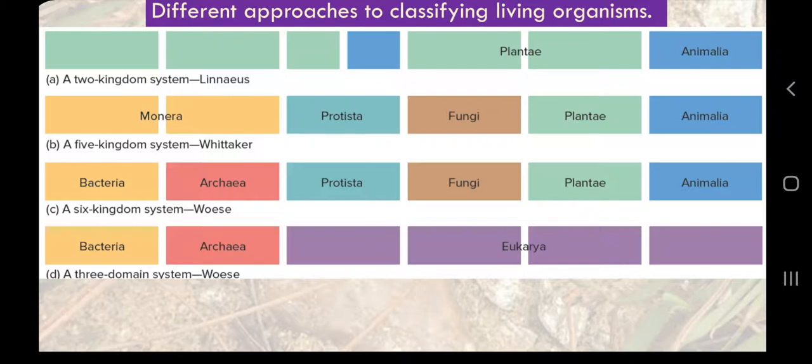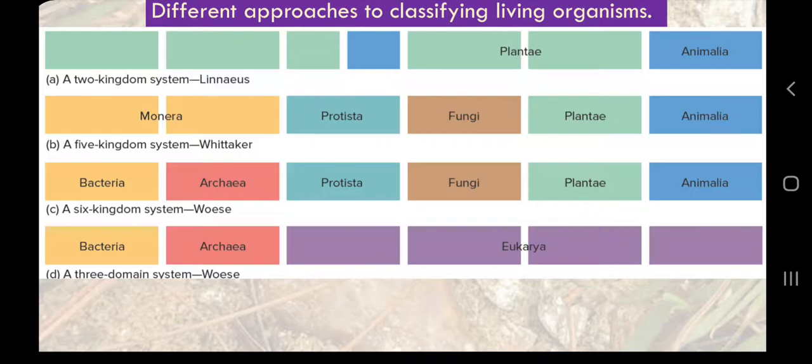Here is only a brief idea. As our knowledge increases, as we gather more information about living organisms, we classify them better. So there will always be more groups or fewer groups as per our understanding. So why previously only 2 groups, plants and animals? Because at that time the technology and information available was less.